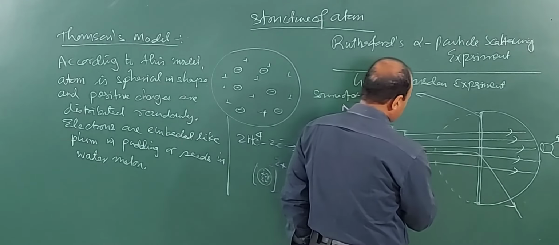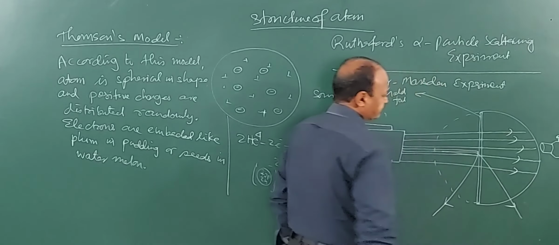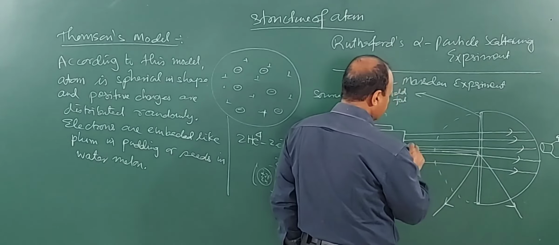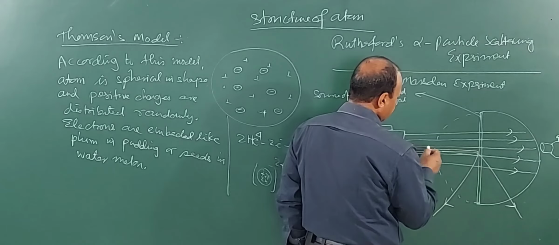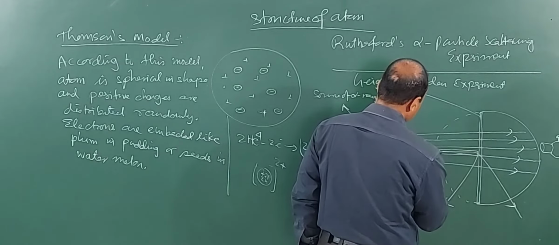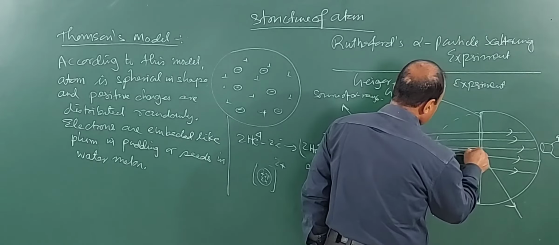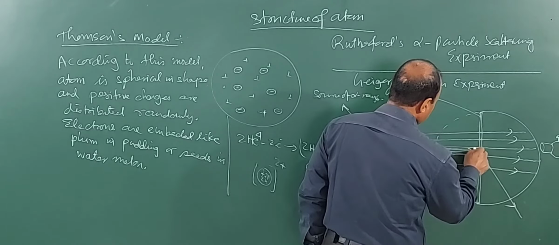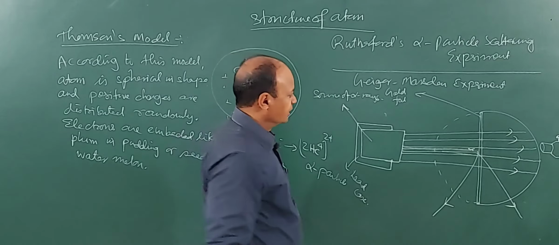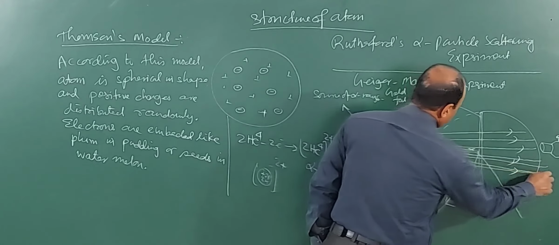Yet another ray was bent by a larger angle. And 1 in 10,000 rays reverted backwards, it came back by 180 degrees, meaning it went straight here and came back in the same direction. The rest of the rays went straight, this one went straight, this one went straight.